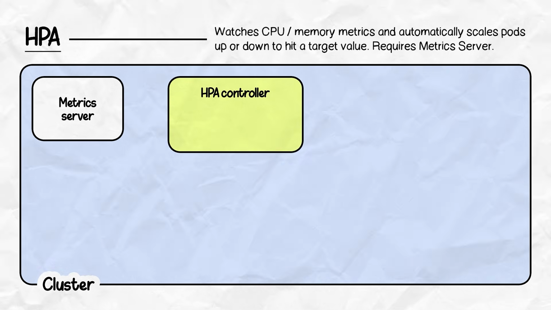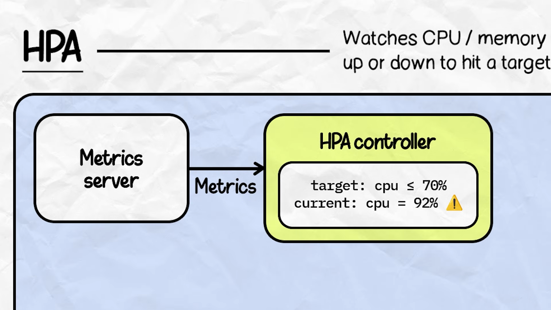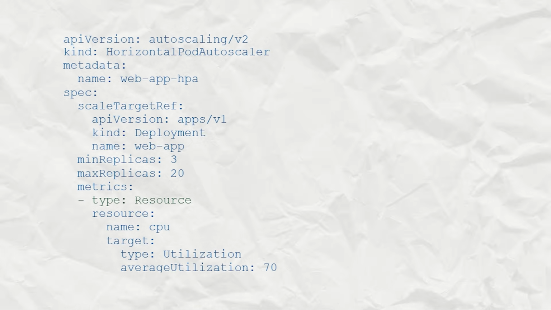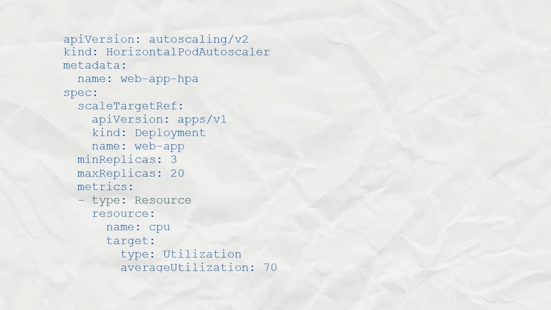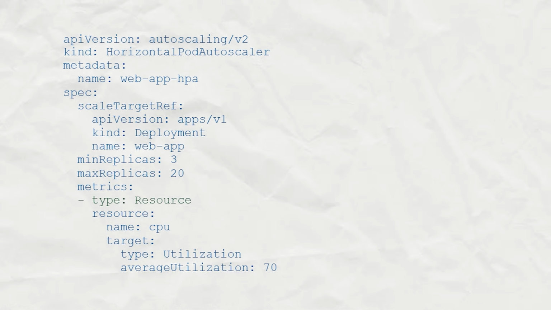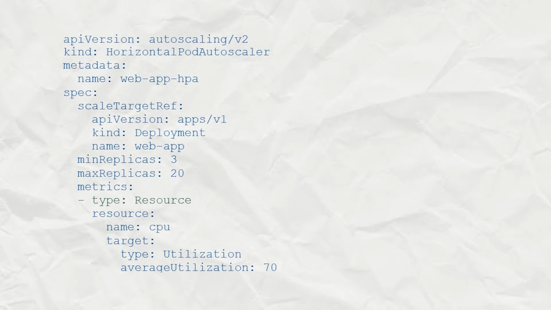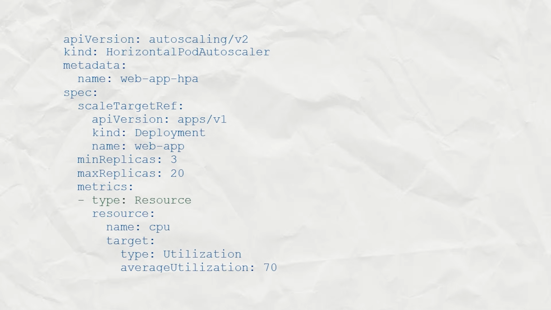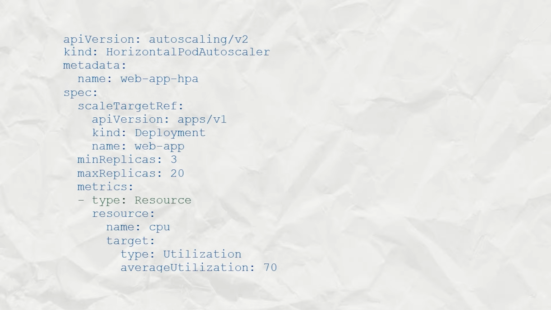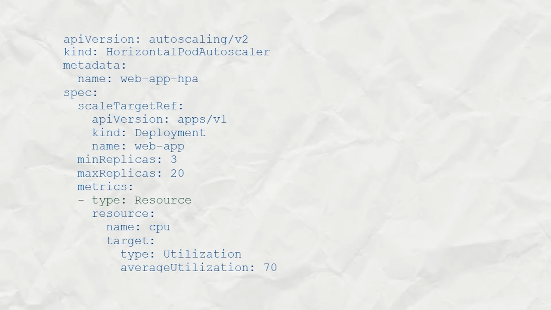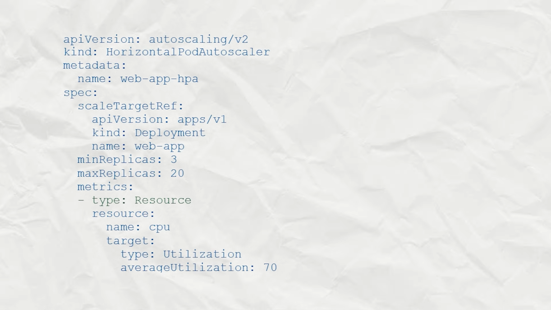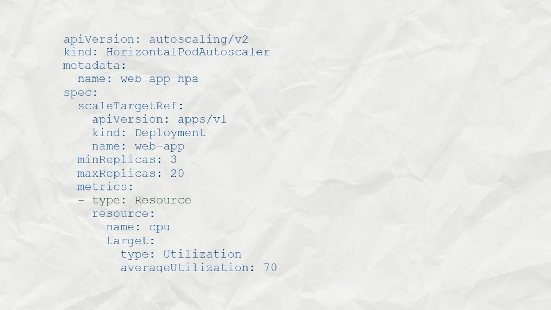That's where the Horizontal Pod Autoscaler, aka HPA, comes in. It watches a metric like CPU or memory and automatically scales pods up or down to keep that metric at a target value. This is an example HPA YAML file where you specify the kind HorizontalPodAutoscaler, and in the spec, as you can see, we have specified a scaleTargetRef which points to the deployment we are scaling. Then you set the minReplicas and the maxReplicas. This is basically the floor and ceiling. And you also specify an average utilization, basically a target threshold. For HPA to work, your cluster needs the metrics server running. On managed clusters, it's usually pre-installed.